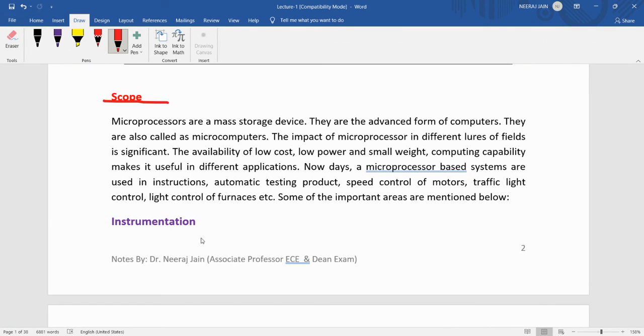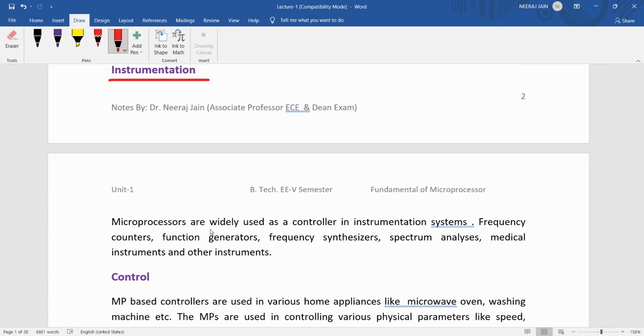It can be used for several device controlling purposes. Some fields that use the microprocessor are instrumentation, because there are several instruments like the frequency generator, frequency counter, function generator, and spectrum analyzer, and medical instruments like the ECG analyzer, EEG analyzer, and ventilators.